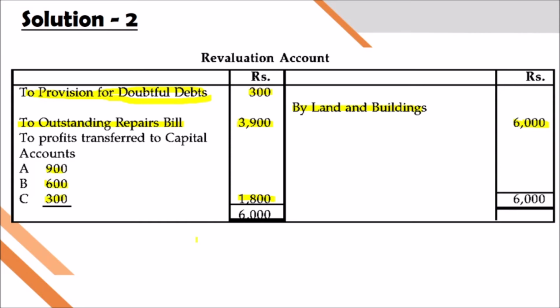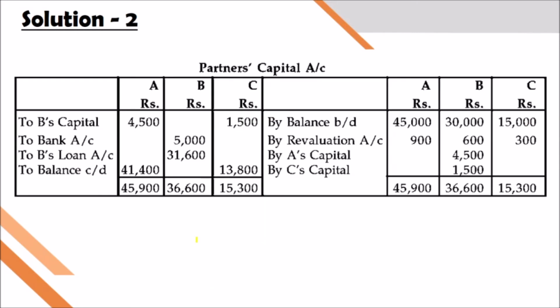Then we have to prepare the capital account of partners. So remember, here we are preparing the capital account for all partners. First, after drawing the format, we will write the opening balance for A 45,000, B 30,000, C 15,000. Then we have to transfer the amount from revaluation profit. So it will be transferred to the credit side. So 900, 600 and 300.